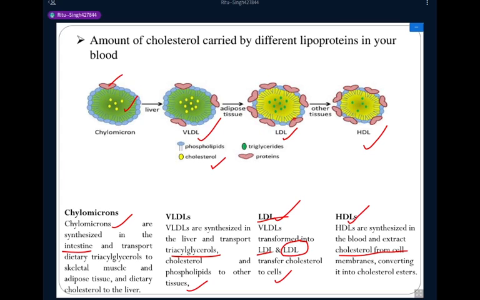In the structure of low density lipoproteins, there is formation of triglycerides, as is clear in the image, covered with the help of protein and a small amount of phospholipids.